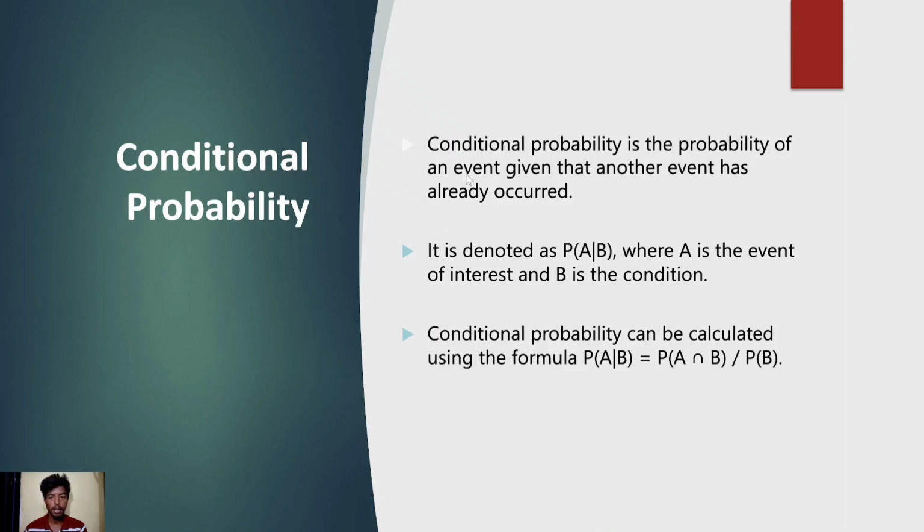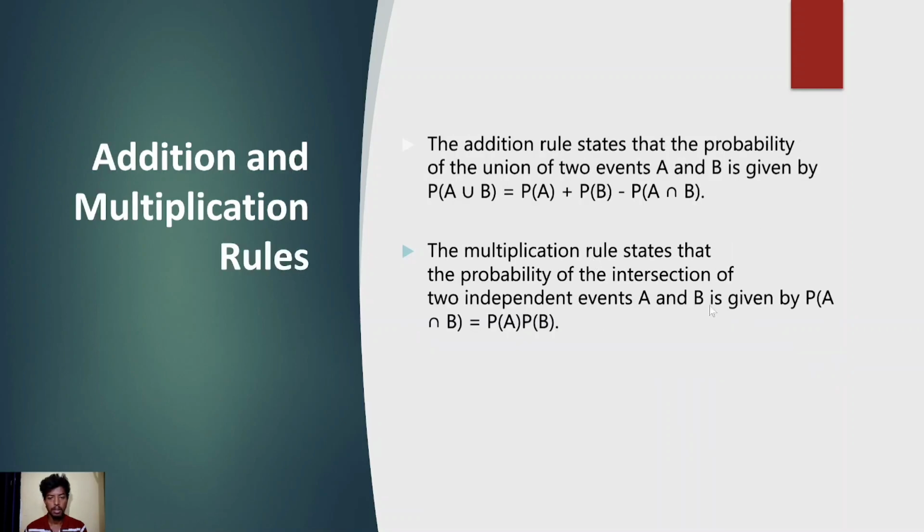Conditional probability. Conditional probability is the probability of an event when another event has already occurred. It is denoted as probability of A given B, where A is the event of interest and B is the condition. Conditional probability can be calculated using the formula: probability of A given B is equal to probability of A intersection B divided by probability of B.